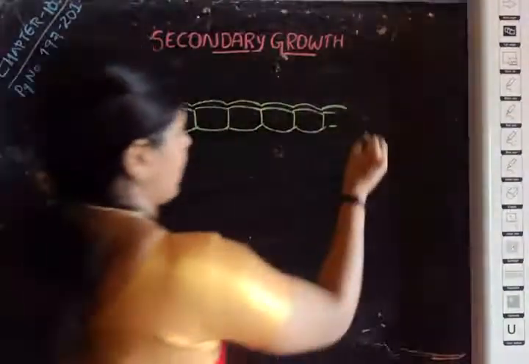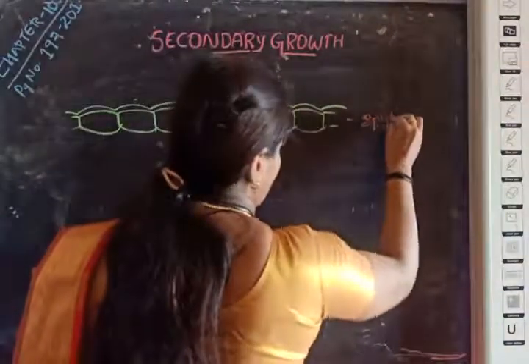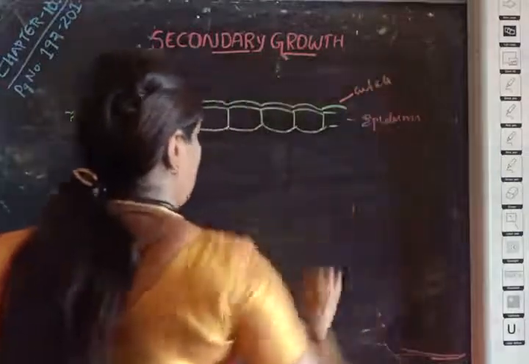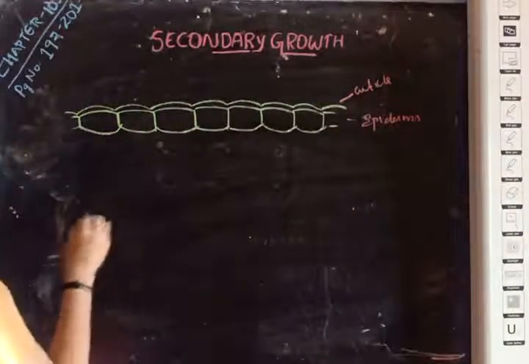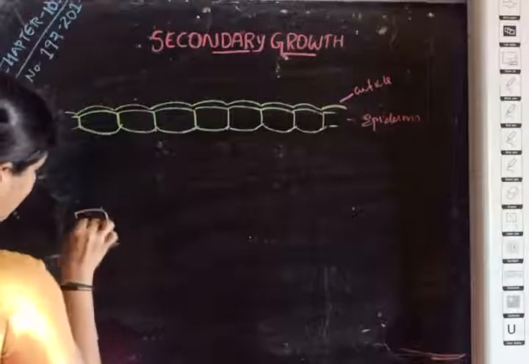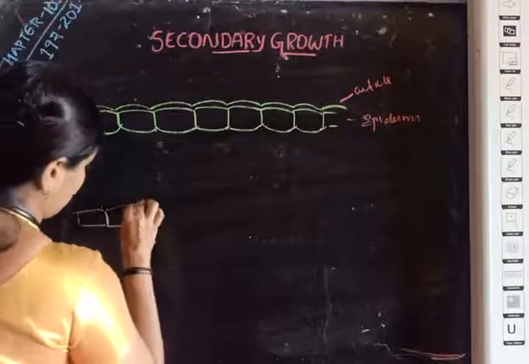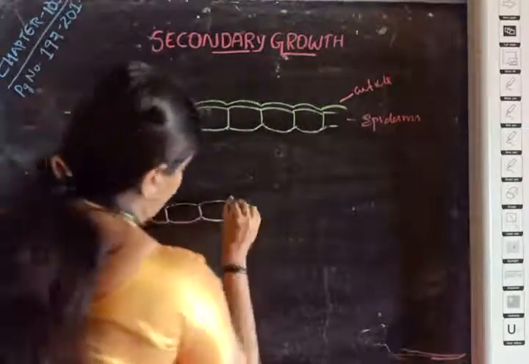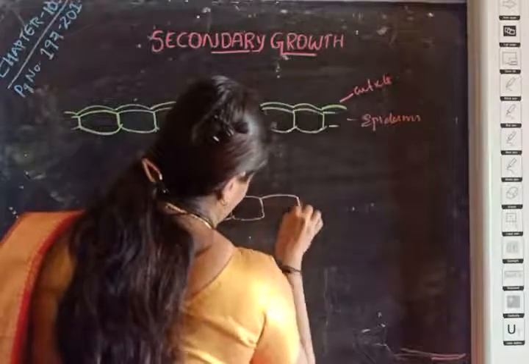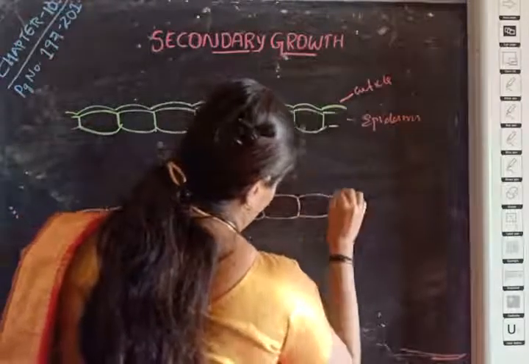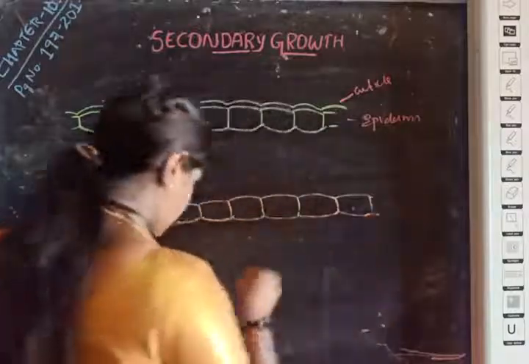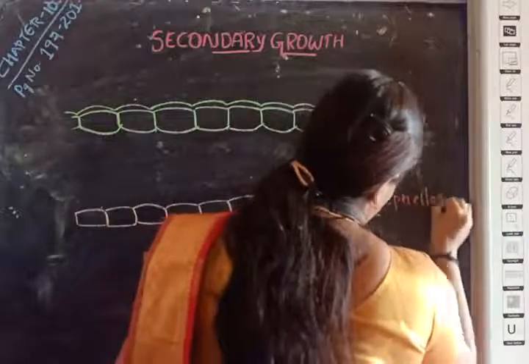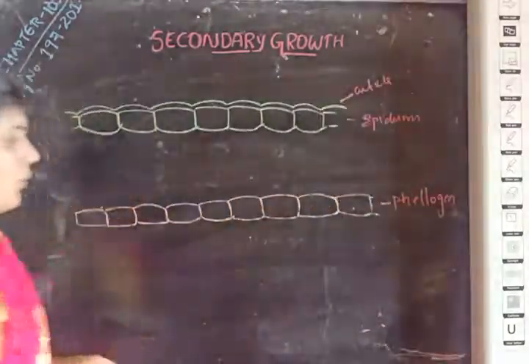Okay, this is epidermis, this is cuticle. Now these are the phellogen or cork cambium.